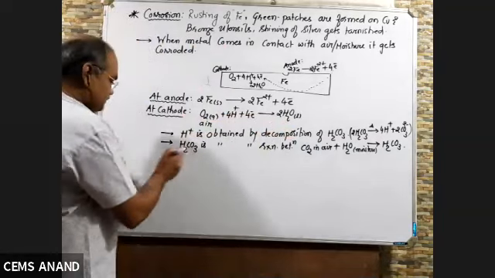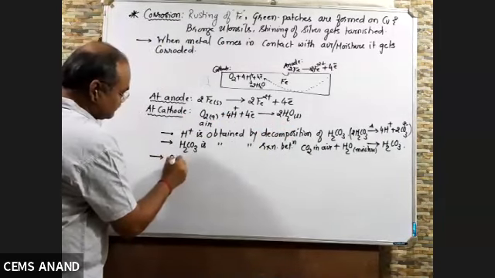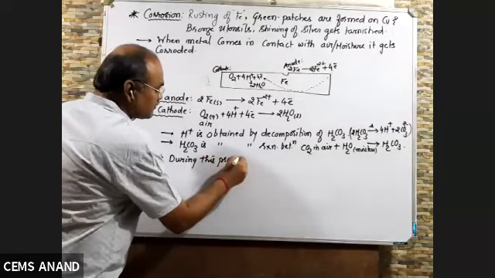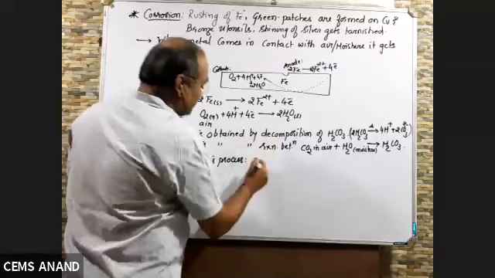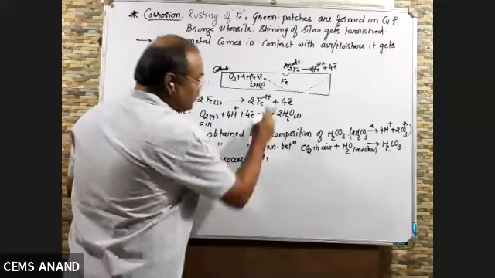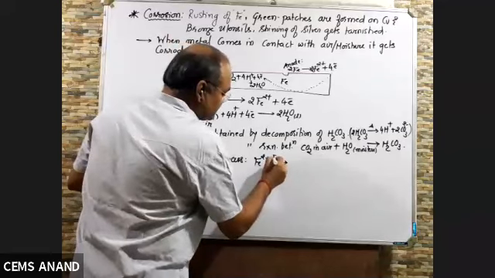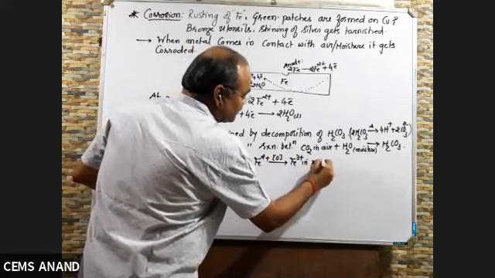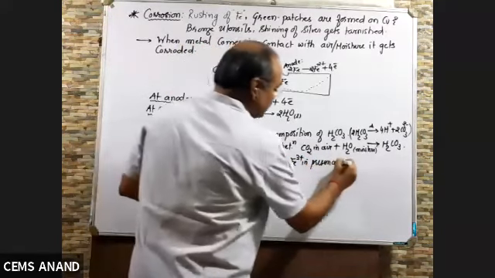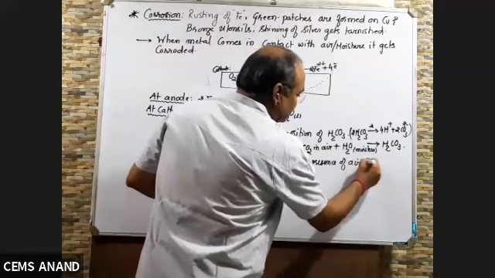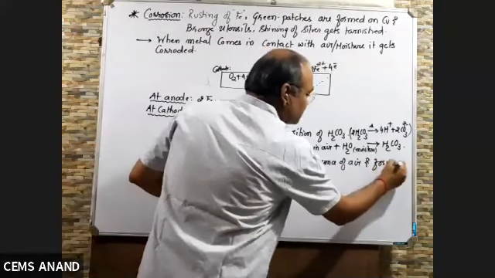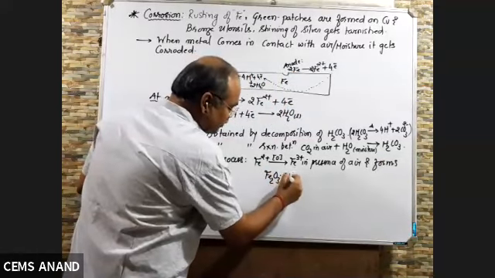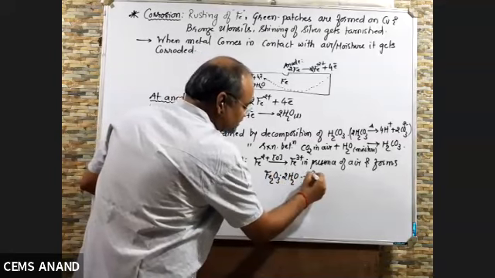During this process, what will happen? This Fe2 plus is oxidized to Fe3 plus in presence of air and forms Fe2O3, which combines with the water molecule, and this is called rust.